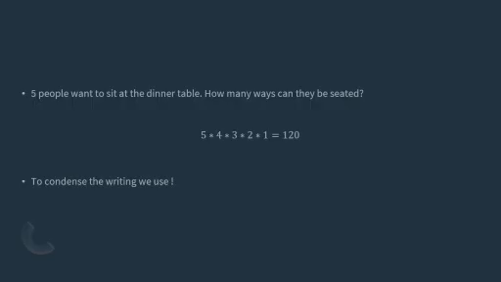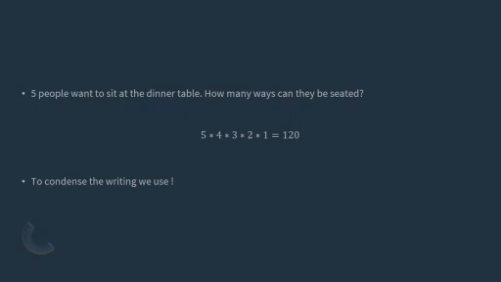Well, there's 5 people that can fit in the first spot. How many can fit in the next one after the first spot's taken? 4. How many can fit in the next? 3, 2, 1, and you multiply them all together. So it would be 5 times 4 times 3 times 2 times 1, which is 120. So there's 120 different seating options for those 5 people at that dinner table.